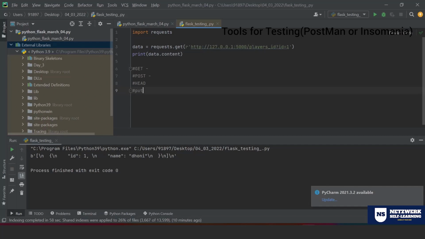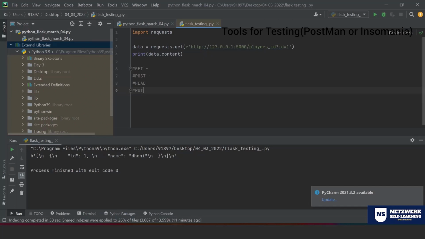And there is a method called put. Even though we don't normally use it, you need to understand it. It will replace all the representations that we had with the initial code, that means it will update the content. Delete means whatever data you give, it will delete that particular data from the table or from any source. So these are the different methods, but nothing to worry. The only two methods you need to focus on are the get method and the post method. Now I'm going to explain the post method in a different way.